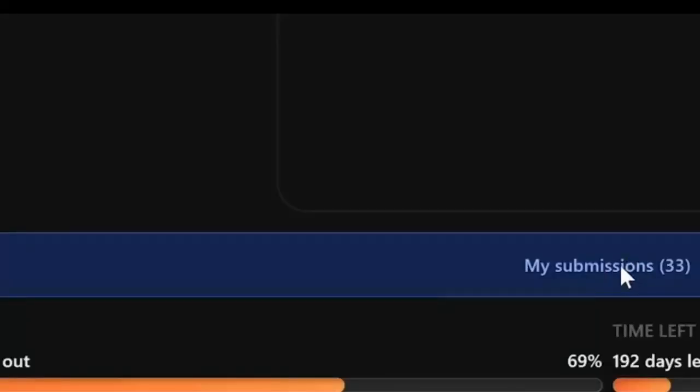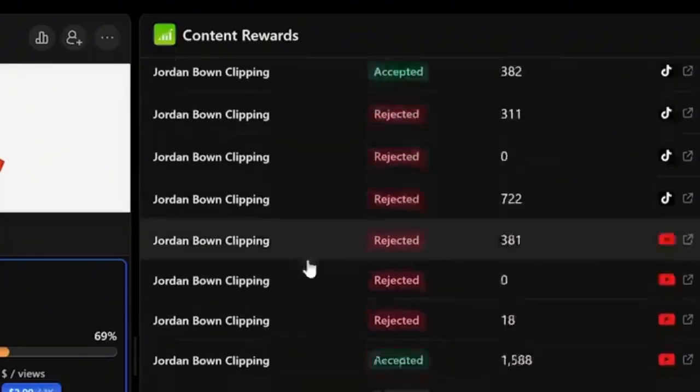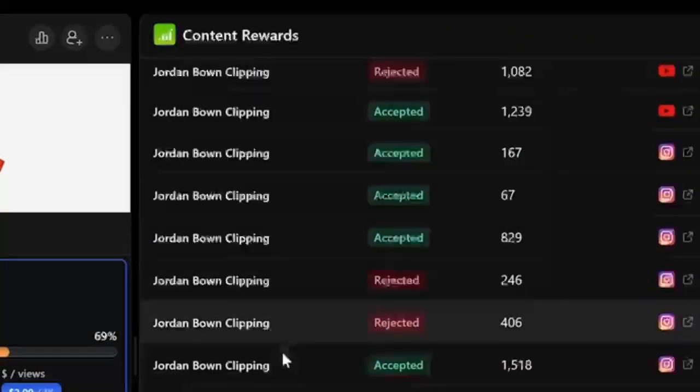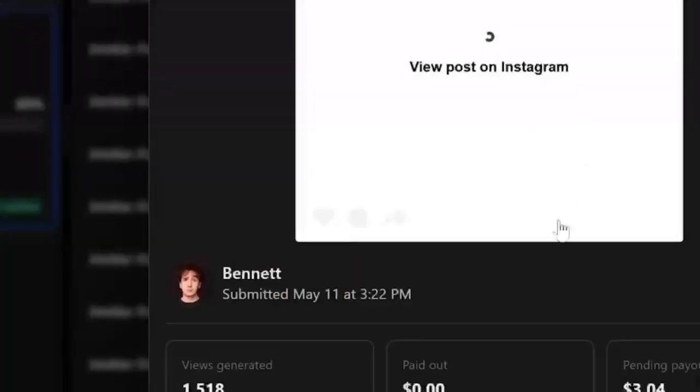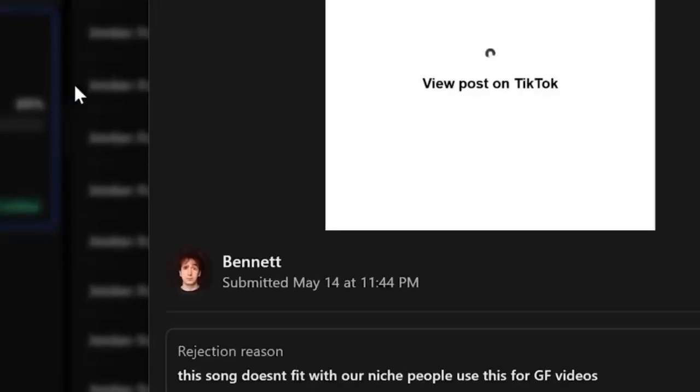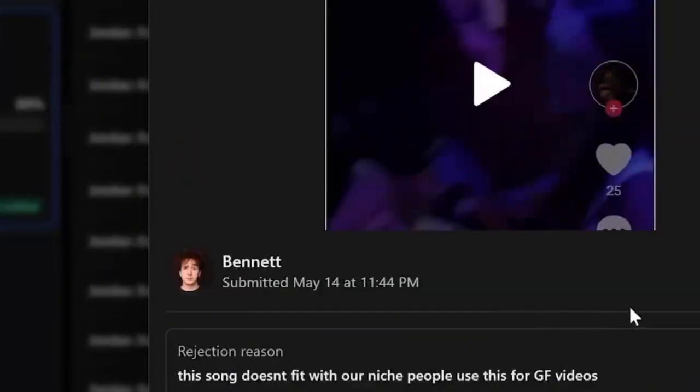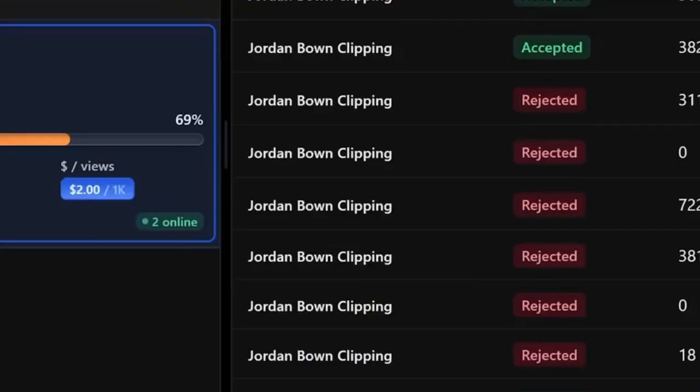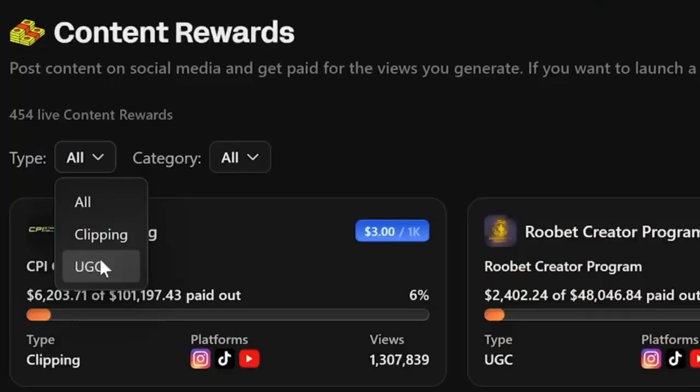Then you can review all the things that you've submitted here, and they'll basically tell you whether they accepted it or not, whether you hit the minimum view threshold, and then you can track how much you've actually been paid out for it as well. So always check here and make sure that they're accepting it. If they're rejecting it, look at why, so you can change what you're uploading and upload more stuff that they'll actually accept. So yeah, that's basically how you do WAP clipping.